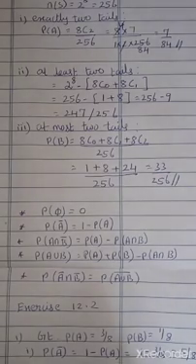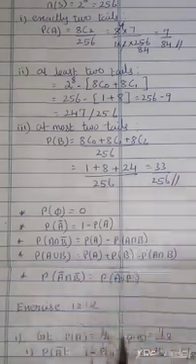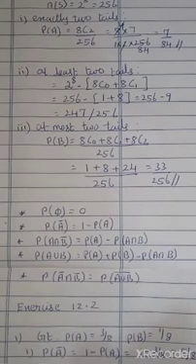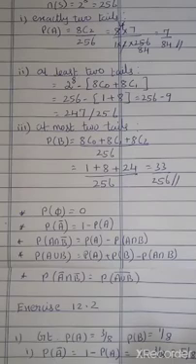Third subdivision: P of A bar intersection B. What is the formula? P of B minus P of A intersection B. It is given that A and B are mutually exclusive.